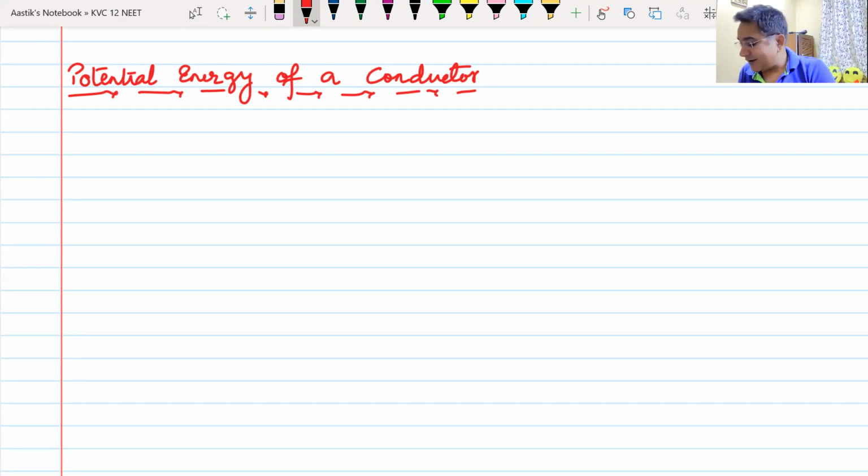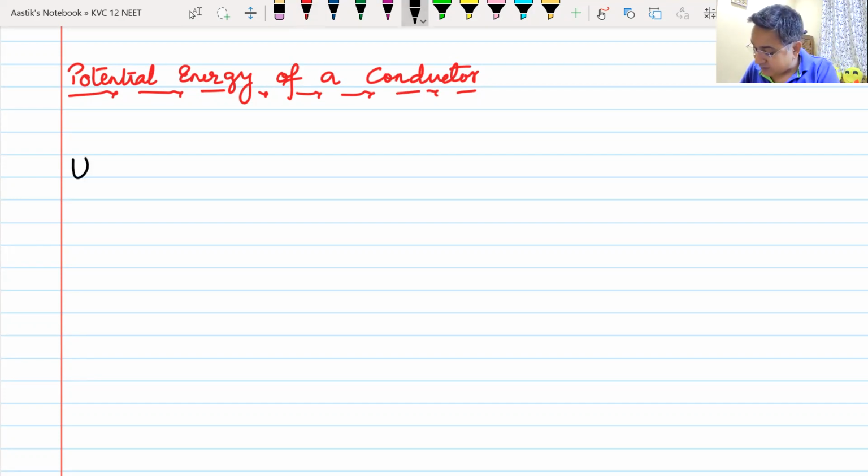So a conductor with charge is a conductor which has energy, and the ability to store this energy is capacitance.